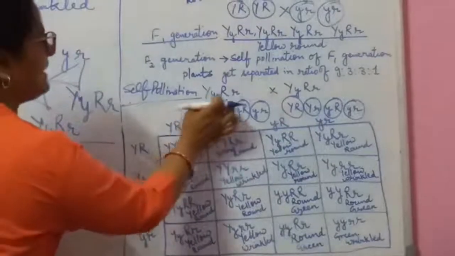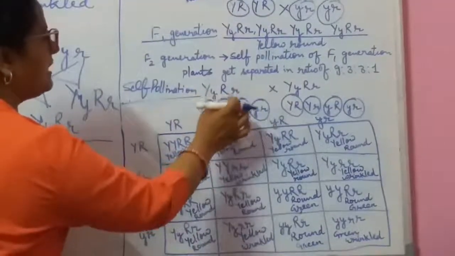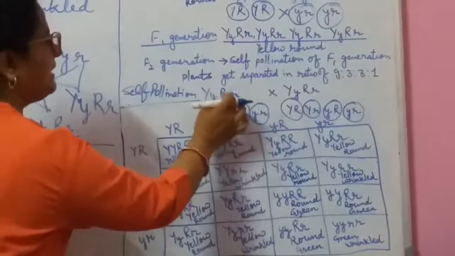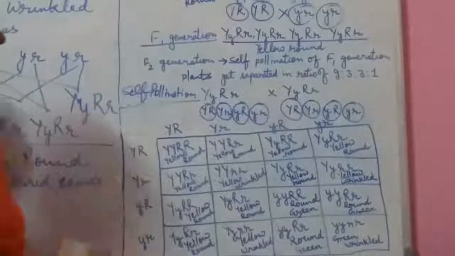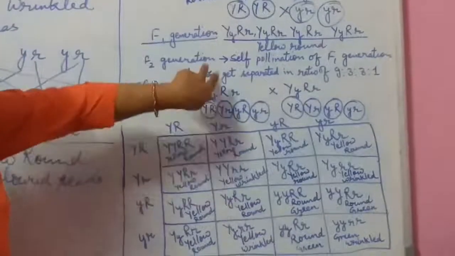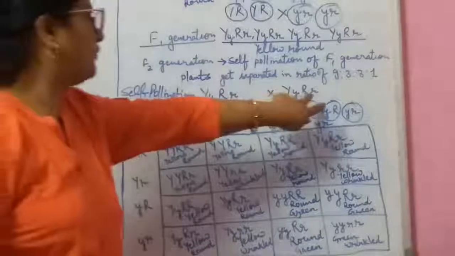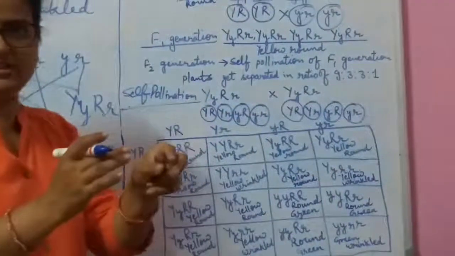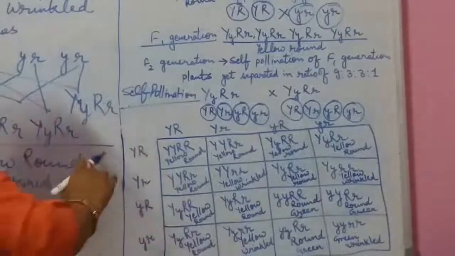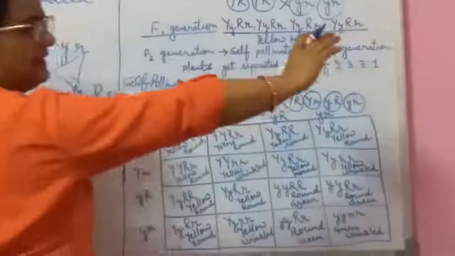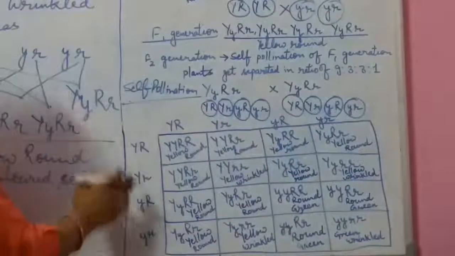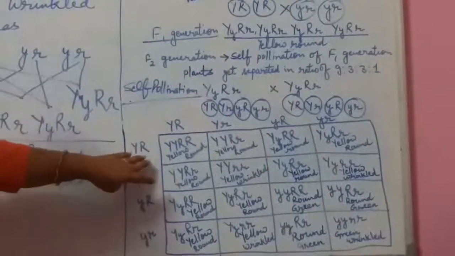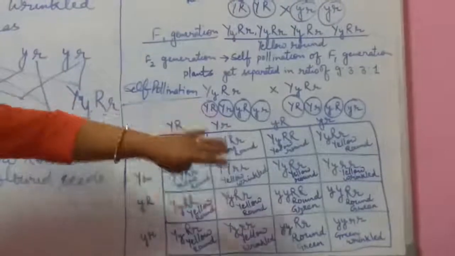So capital Y capital R, capital Y small r, small y capital R, and small y small r: four types of gametes are formed from each, when he self-pollinated with each other. Then how do they get separated? They get separated with the help of the checkerboard. If we work it out, we find how these types of plants are found.